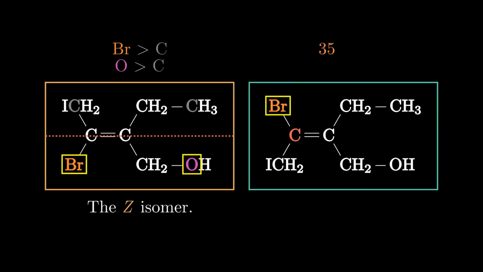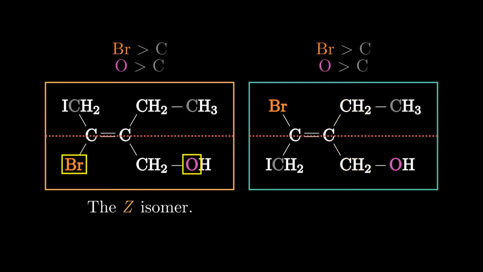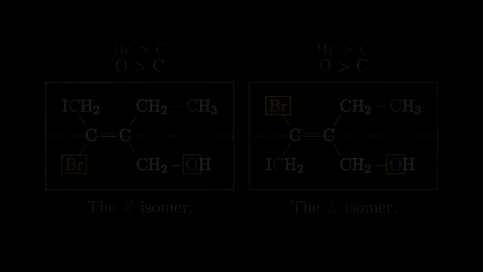Now you already know what is coming for this molecule on the right. The leftmost carbon of the double bond bonds directly to bromine and carbon, so the bromine will get the priority. Meanwhile, the carbon on the right side bonds directly to 2 other carbon atoms, so we need to break the tie. Of course, we find the oxygen and the carbon as the next atoms, so the oxygen will get the priority on the right side. When we check their locations, we see they are on opposite sides of the double bond, so we have the E isomer.